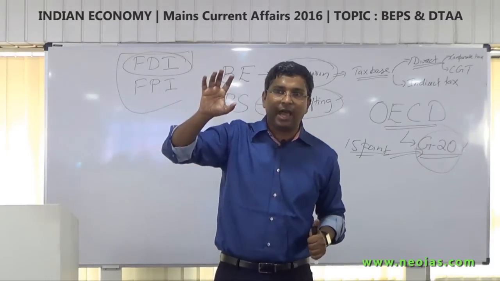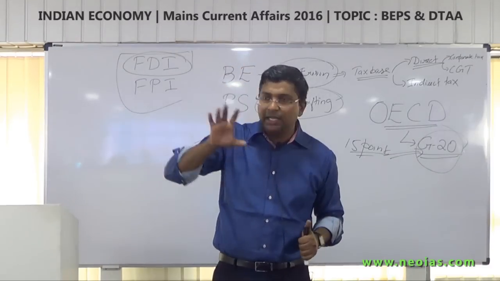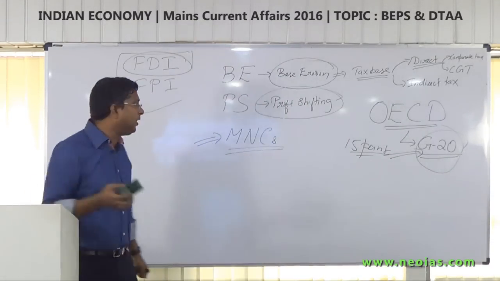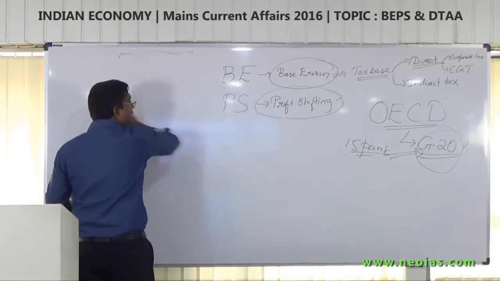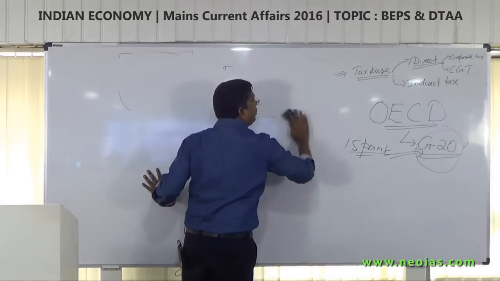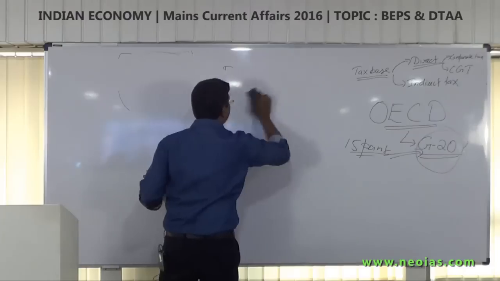So the sixth-point action plan deals with treaty shopping or this treaty abuse. Now what is this treaty? We'll discuss.